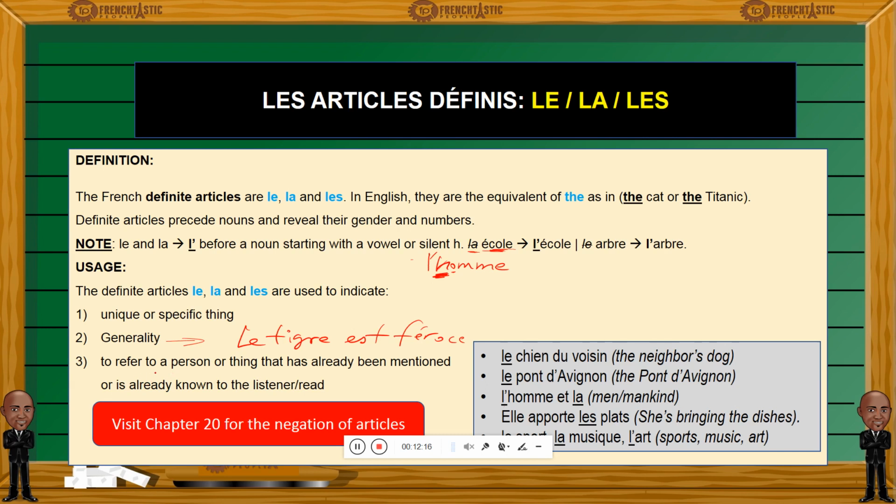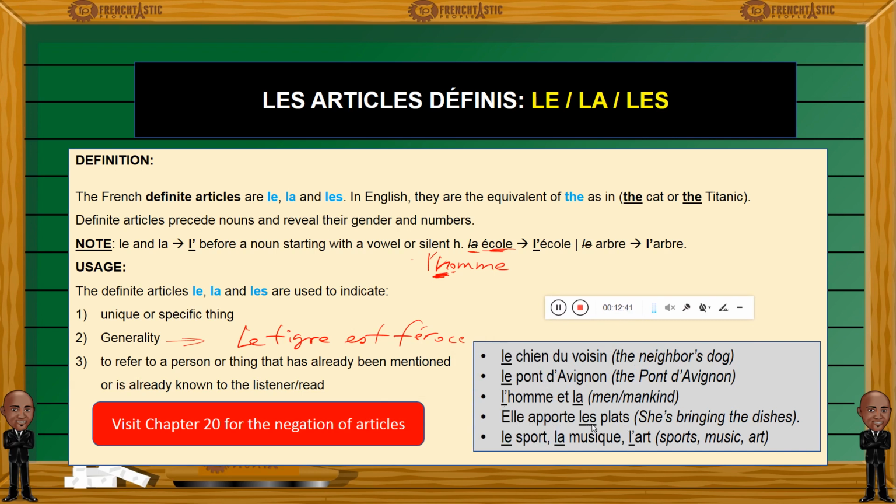Now, when you refer to a person or a thing that has already been mentioned, or that the listener has already read, something that is already known by the listener, you will use le, la, or les. For example, when I say elle apporte les plats, so she's bringing the dishes.